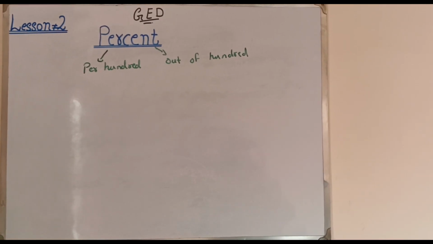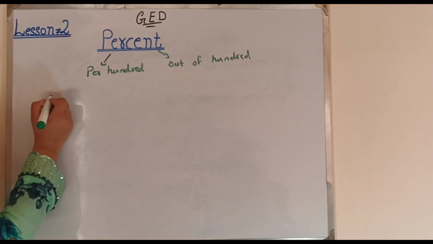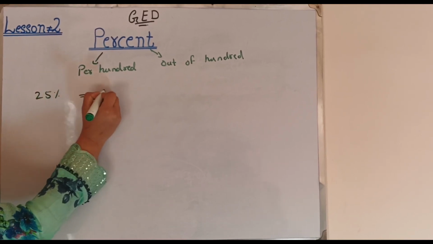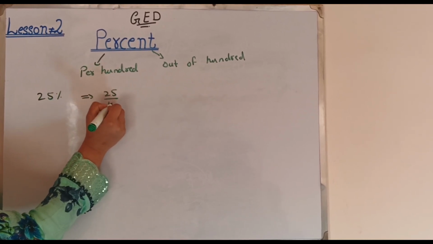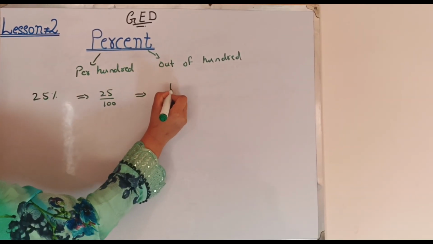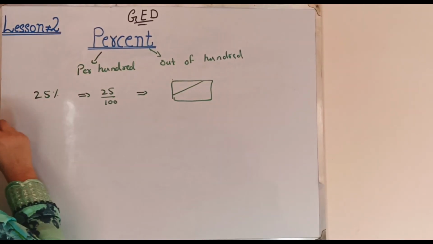So if you have 25%, that means 25 out of 100, or 25 divided by 100. It means a whole box and its quarter part.